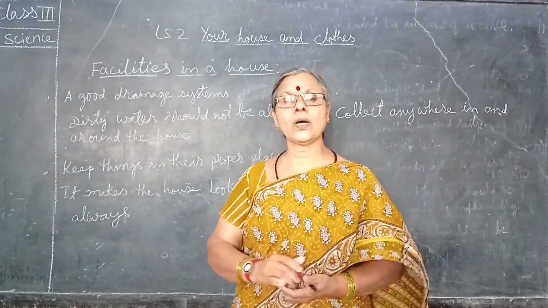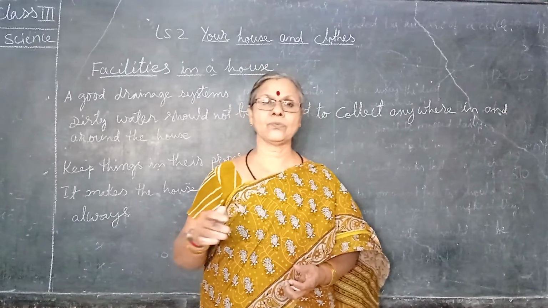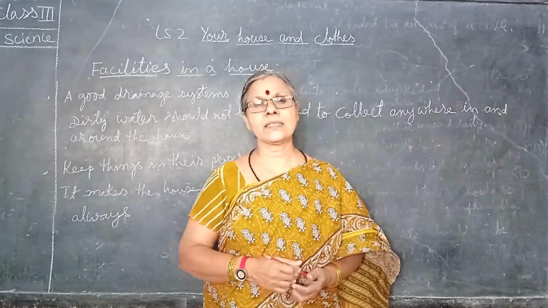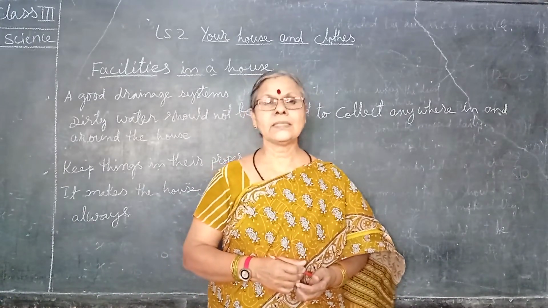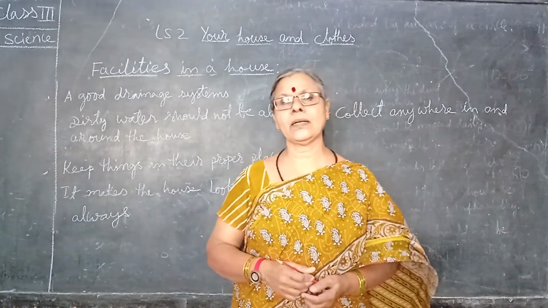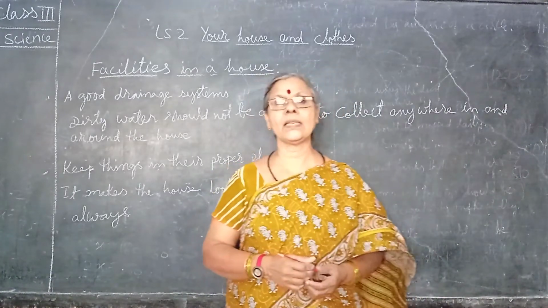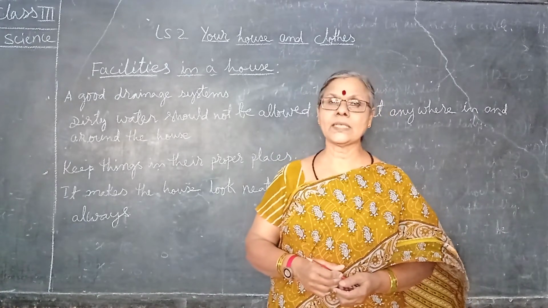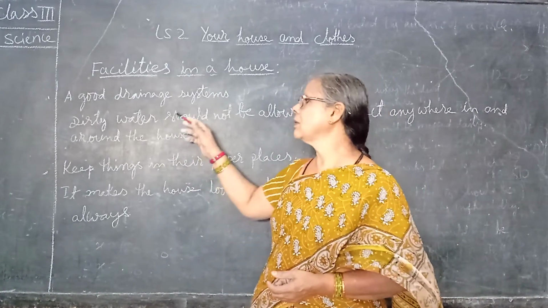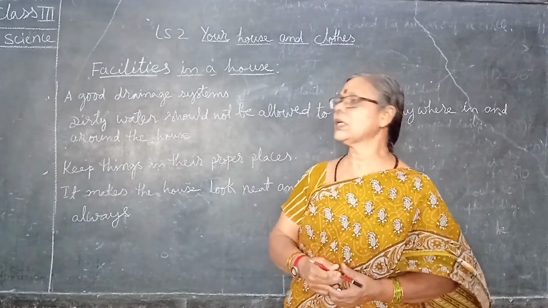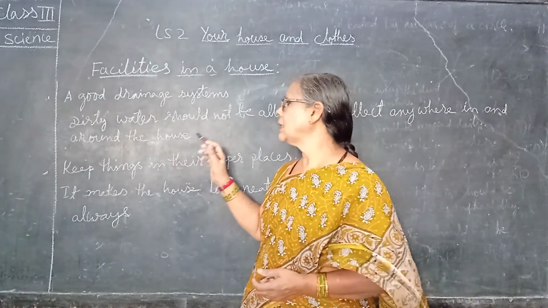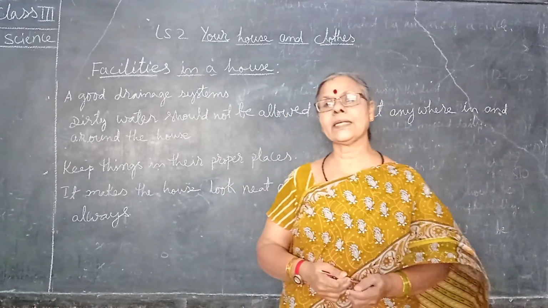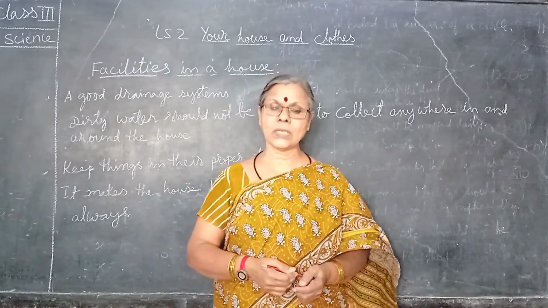Suppose in front of your house anybody's drainage water is flowing, how it stinks. It gives a very bad smell and it's not good for our health also. So health wise also, we should have a good drainage system in our houses.